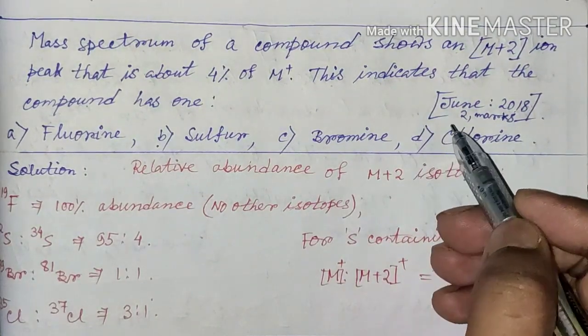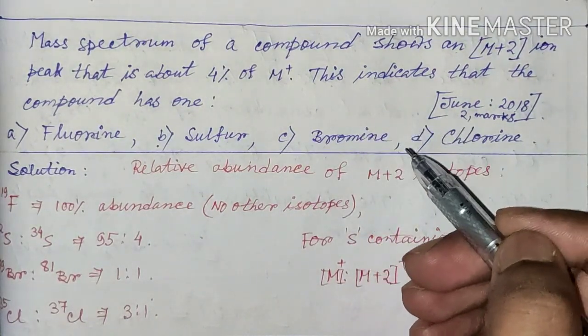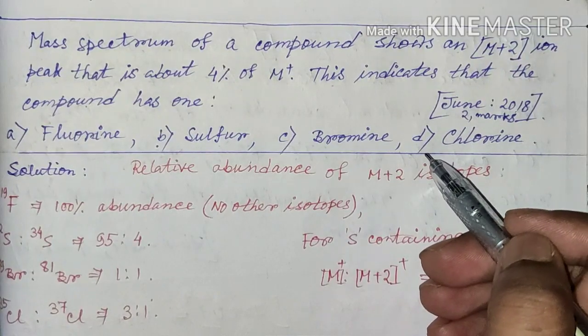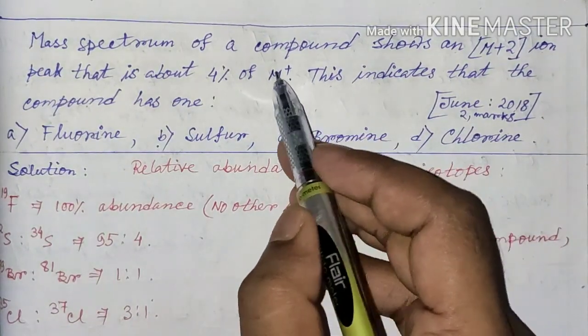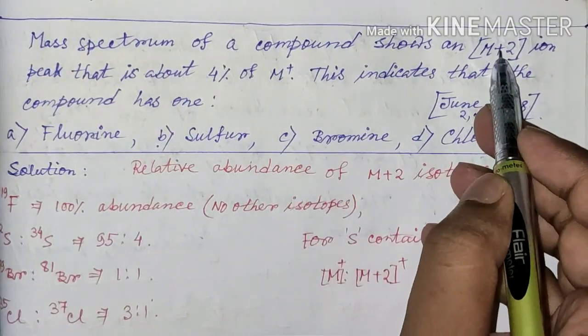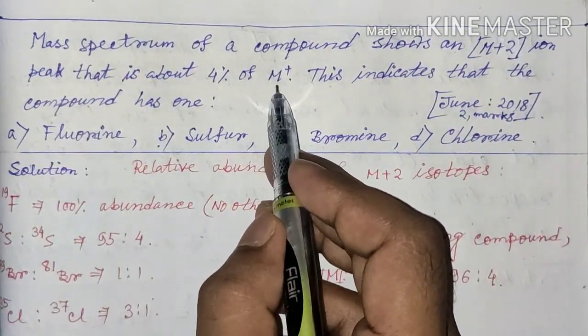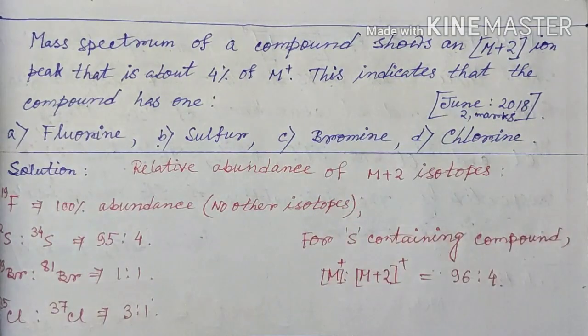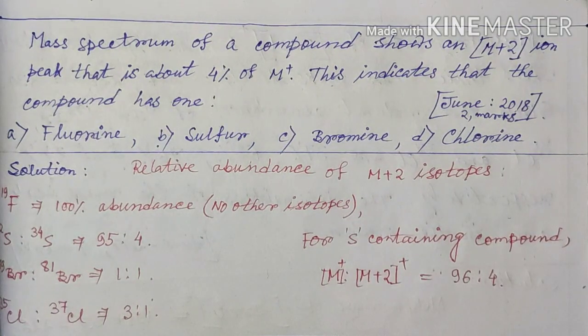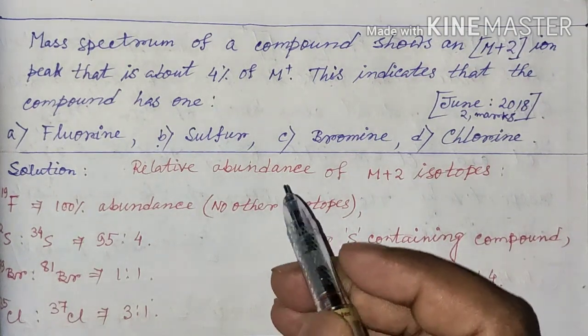Now this question is also based on the isotopic substitution of a compound. Since the M+2 ion is about 4% of the M+ ion, we can say that the molecule contains an element for which an M+2 isotope exists, and it exists at 4% of the M isotope. Is it clear?